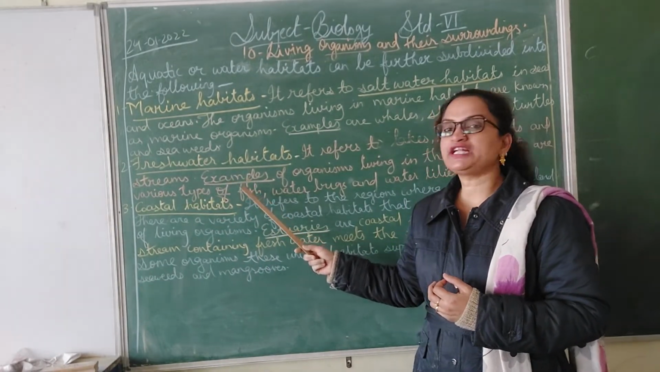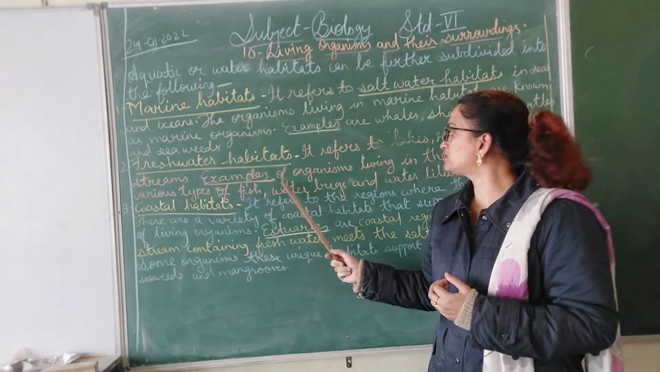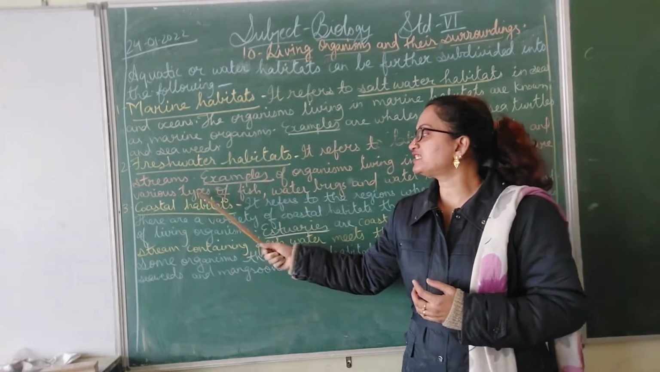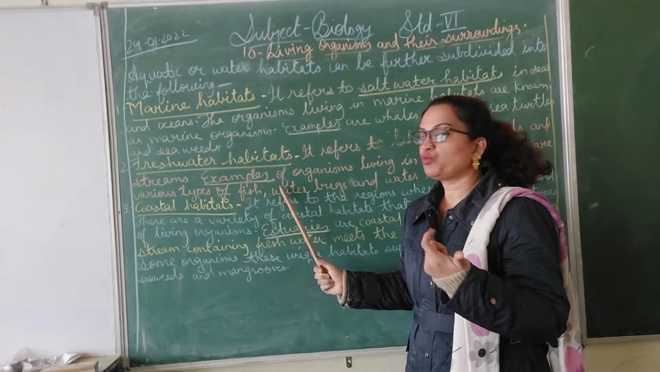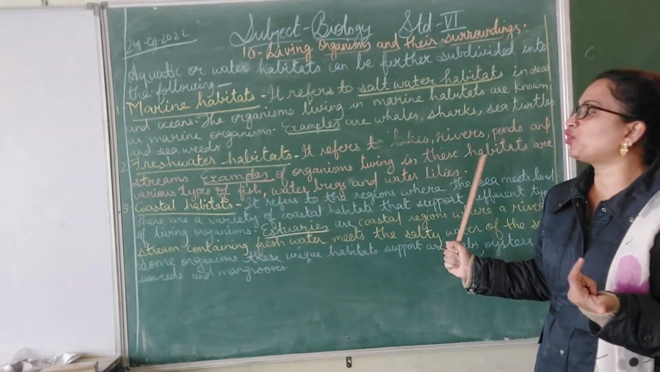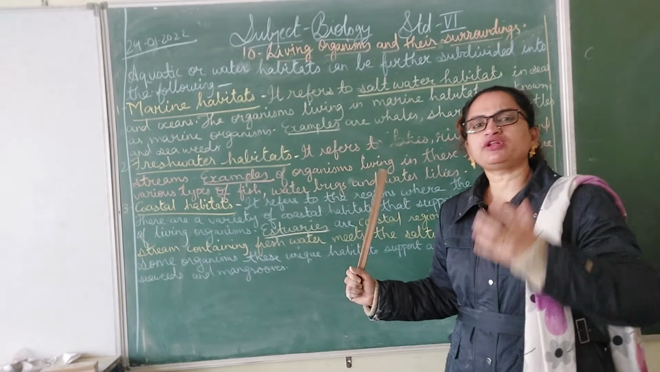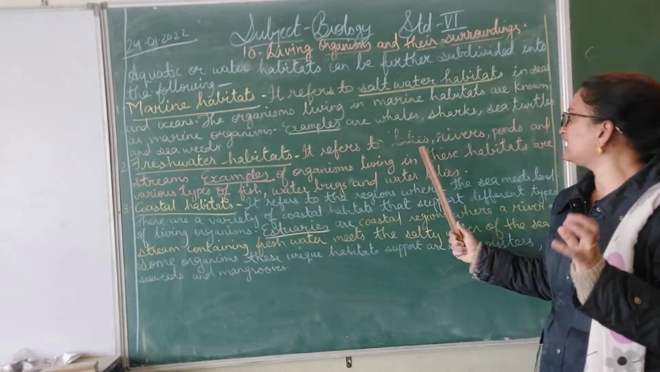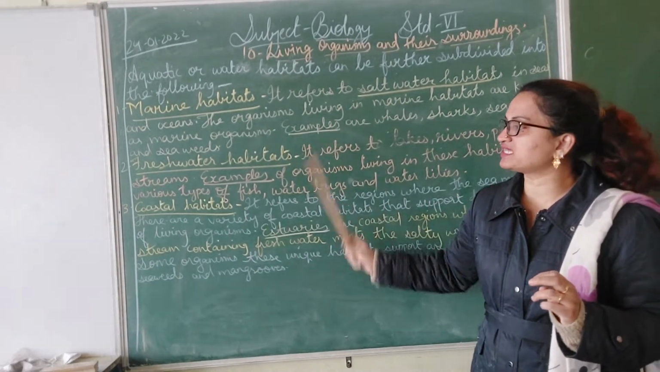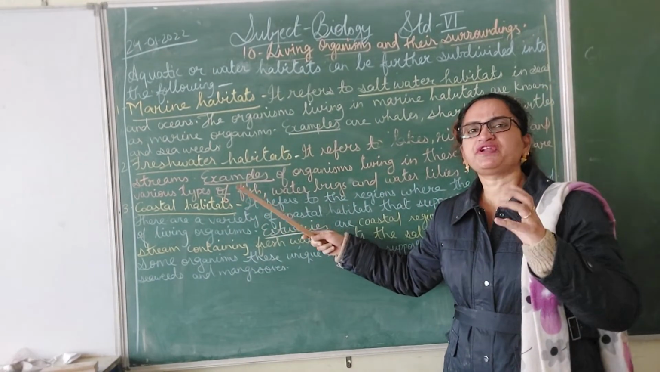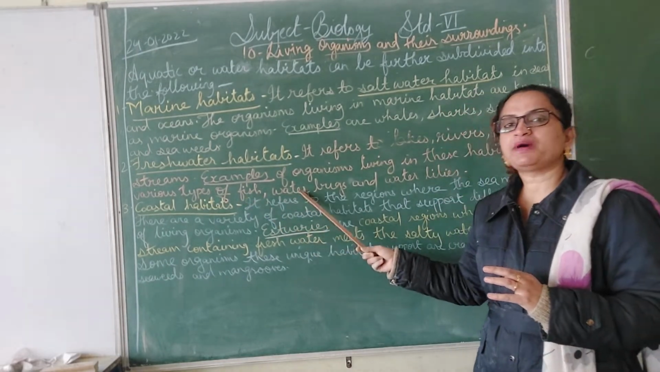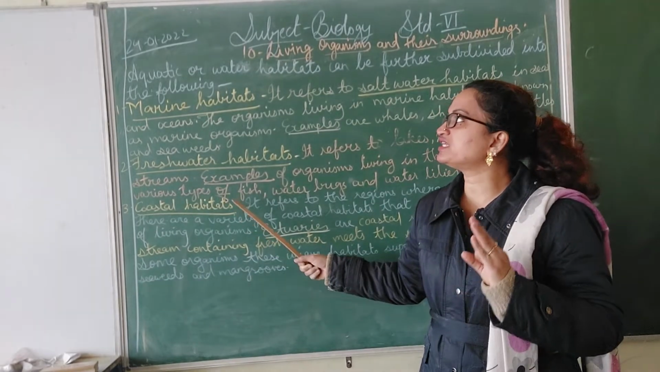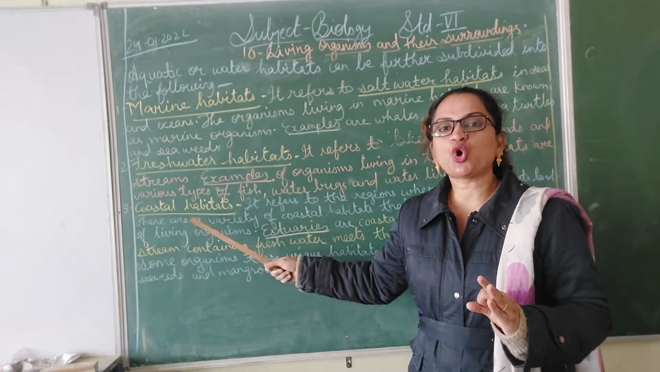Some of the examples of the organisms living in these habitats are various types of fish, water bugs and water lilies. And there are many more. Few examples I have given you all. So the organisms living in these freshwater habitats are various different kinds of fishes, water bugs and the water lilies.